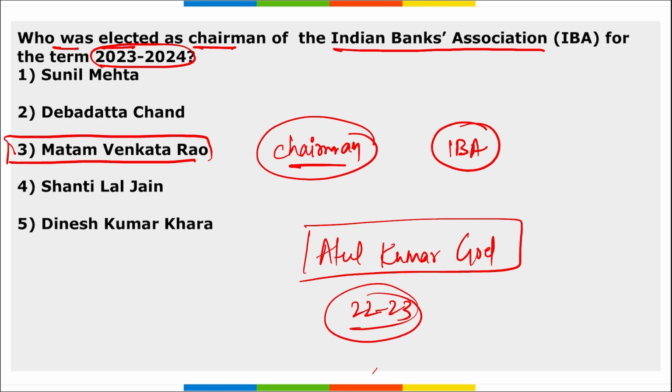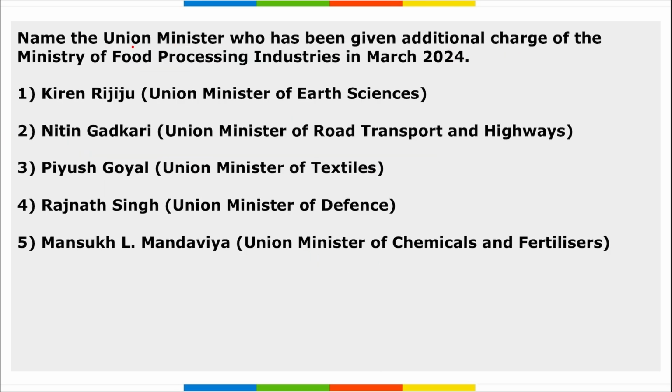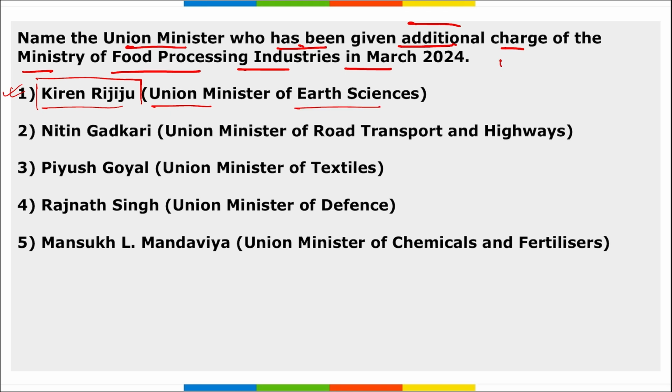Next, name the union minister who has been given additional charge of the Ministry of Food Processing Industries in March 2024. So, who was he? Who was given the additional charge of the Ministry of Food Processing Industries in March? So, right option is option 1, Kiran Rijiju. He is a Union Minister of Earth Science and given the additional charge of the Ministry of Food Processing Industries.